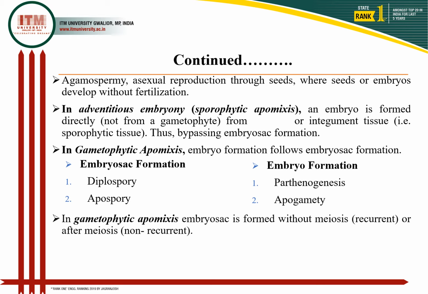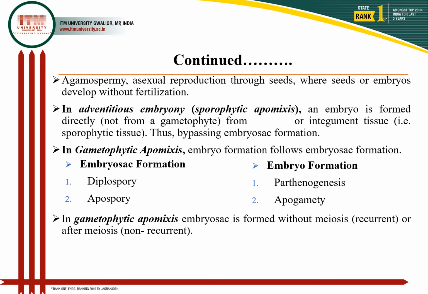So it covers two phenomena, like normal sexual reproduction: the formation of the embryo sac and the formation of the embryo. Formation of the embryo sac may be by the diplospory way or the apospory way, while formation of the embryo is by parthenogenesis or apogamety.